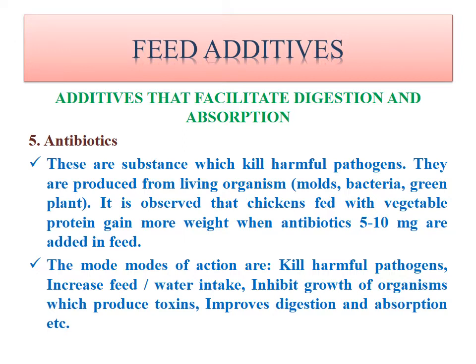It is observed that chickens fed with vegetable protein gain more weight when antibiotics are added at 5 to 10 milligrams in the feed. The modes of action of these antibiotics are: they will kill the harmful pathogens, they will increase the feed and water intake, and they will inhibit the growth of organisms such as Escherichia coli or other harmful bacteria which produce toxins. It also improves digestion and absorption, etc.